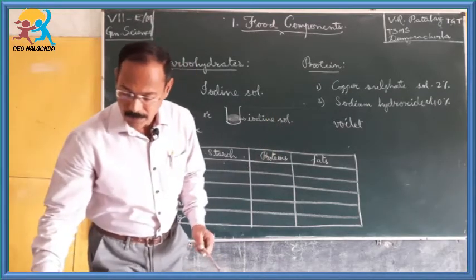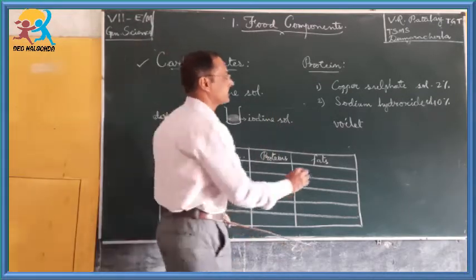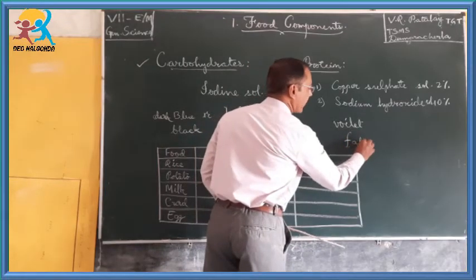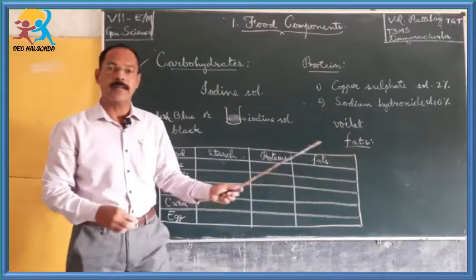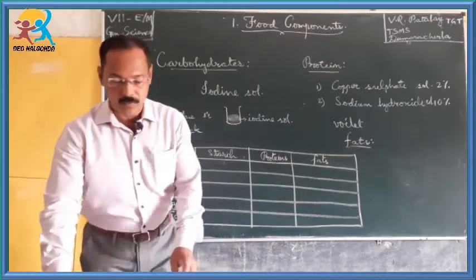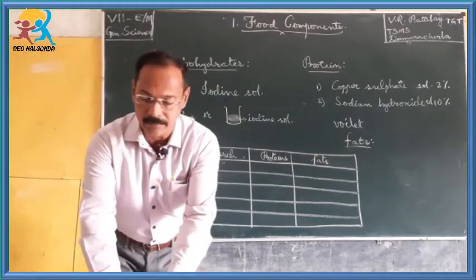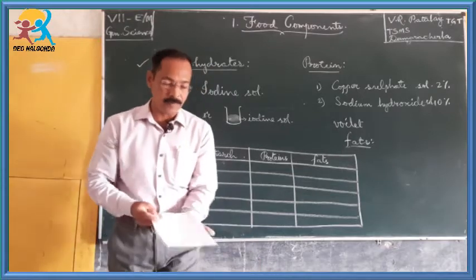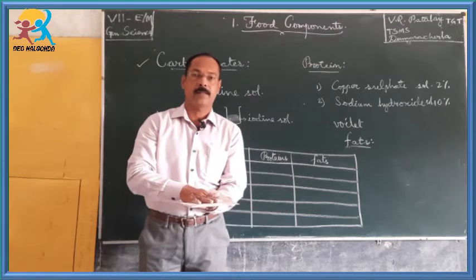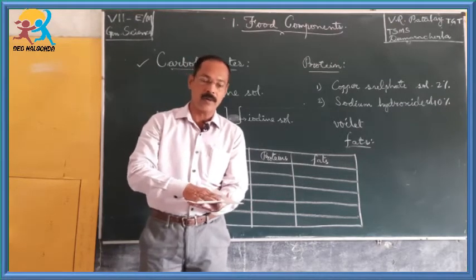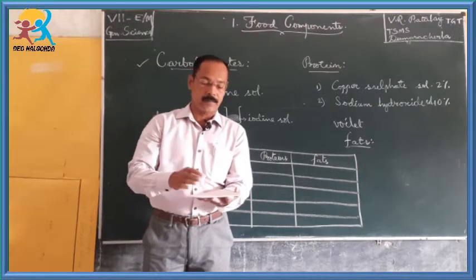Then children, what about the fats? How to find out the presence of fats? For that, what we have to do? We have to take the food item on a paper and crush it over it. Crush the food item over the paper.